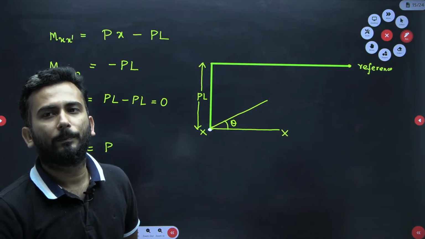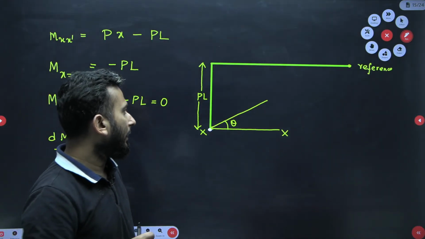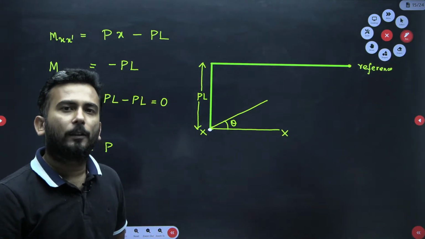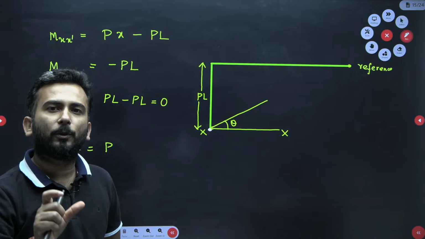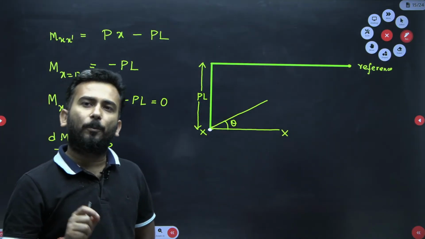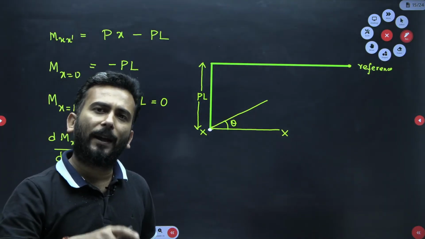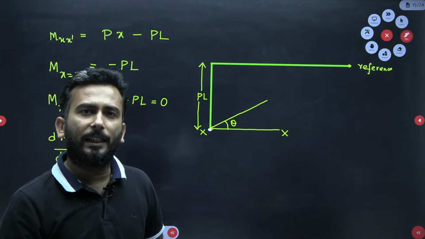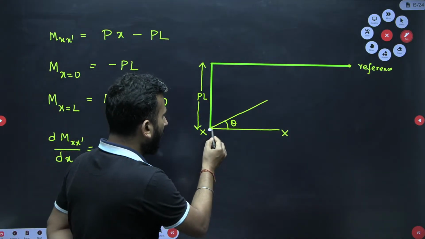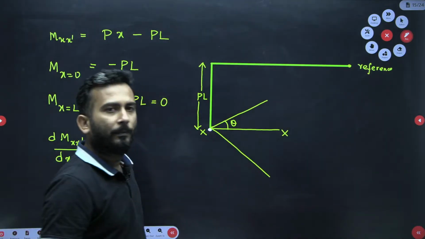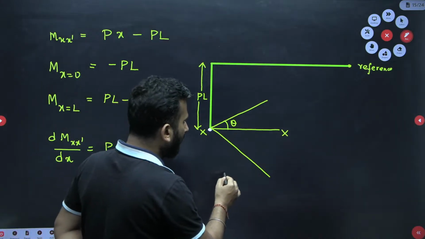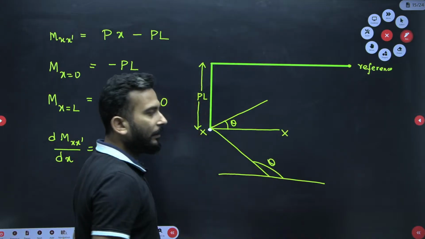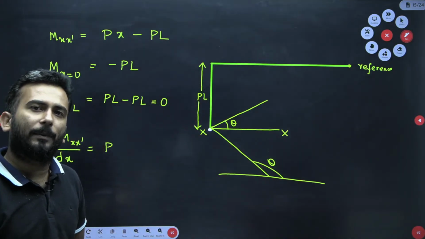This thing, I hope you people are able to understand. That means slope is tan theta. And if the slope has to be positive, tan theta is positive. So tan of an acute angle is only positive. And if the slope is negative, then I will have to move in this way, because the angle which it makes with respect to the x-axis is an obtuse angle. So tan of an obtuse angle is negative, that means the slope is negative.